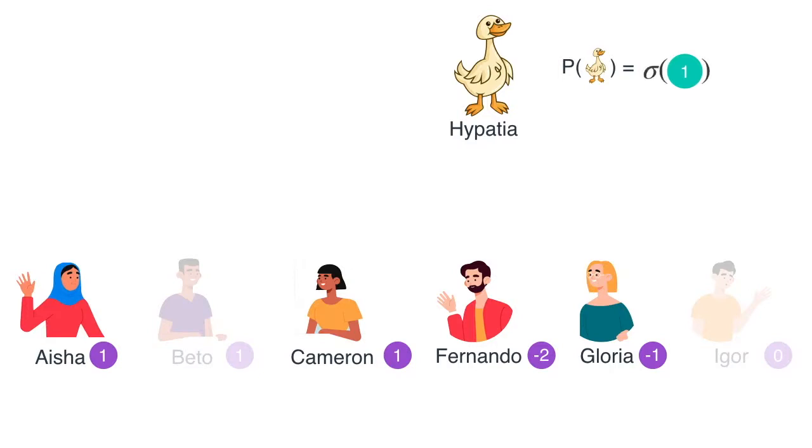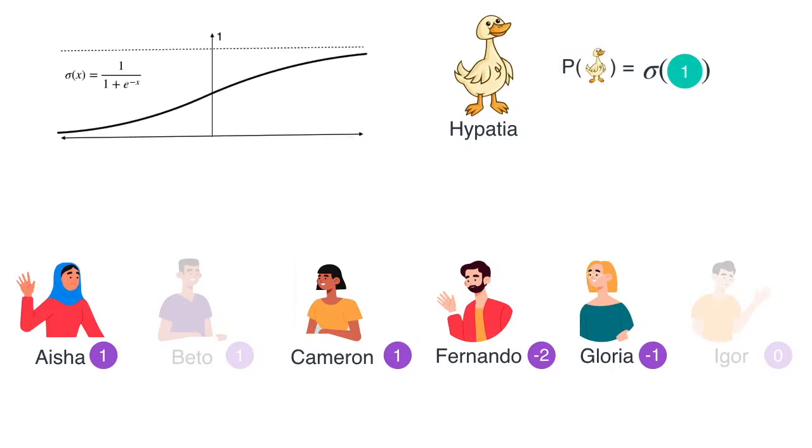With the sigmoid function. If you haven't seen the sigmoid function, it's this function over here. The formula is 1 over 1 plus e to the minus x, and it's simply a function that takes all the real numbers, positive and negative, and crunches them into the interval 0, 1. So a very high positive number gets sent to something close to 1, and a very high negative number gets sent to something close to 0, and the 0 gets sent to 0.5. So it's a way to turn scores into probabilities. And for example, we can see that for the value 1, the sigmoid of 1 is 0.73. So we conclude that the probability that the duck Hypatia shows up is 0.73.